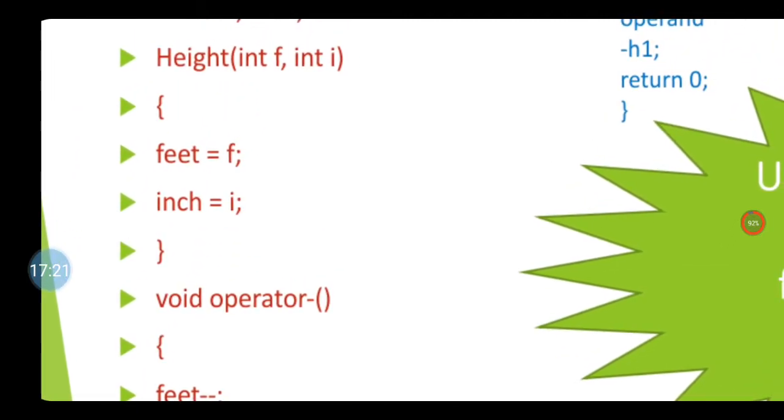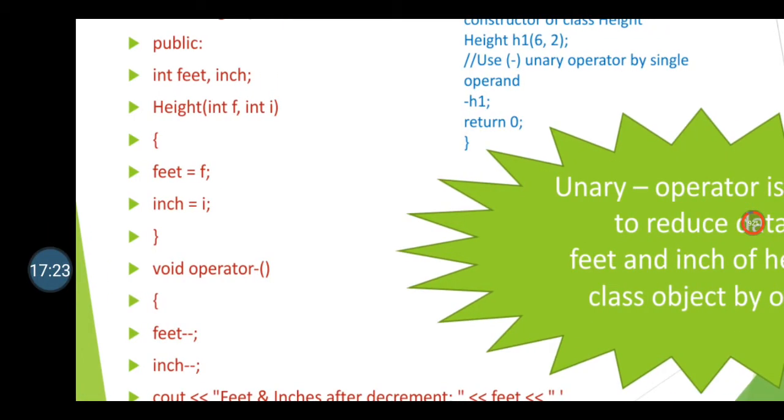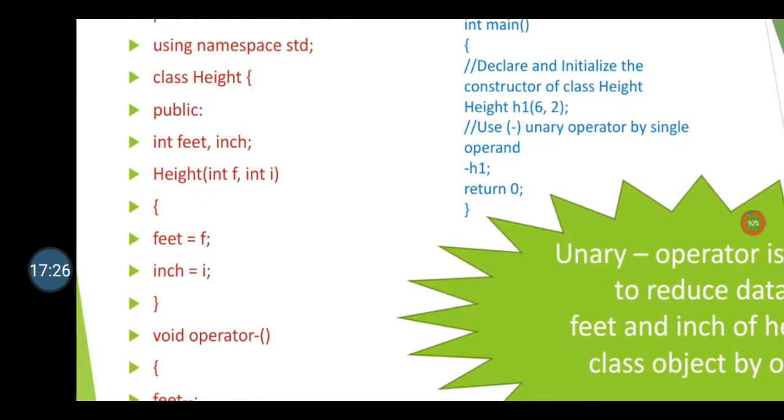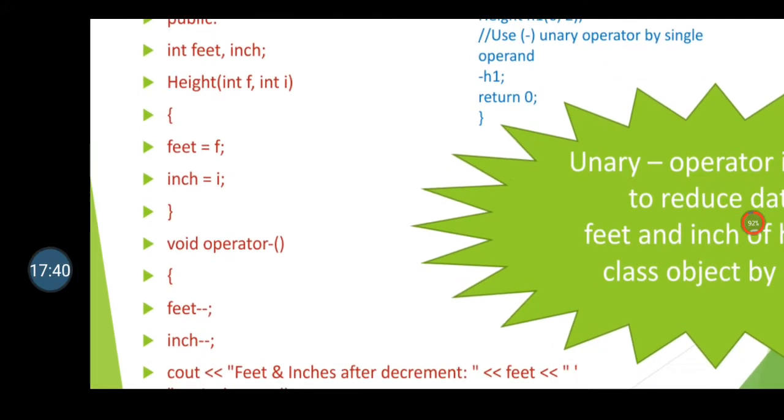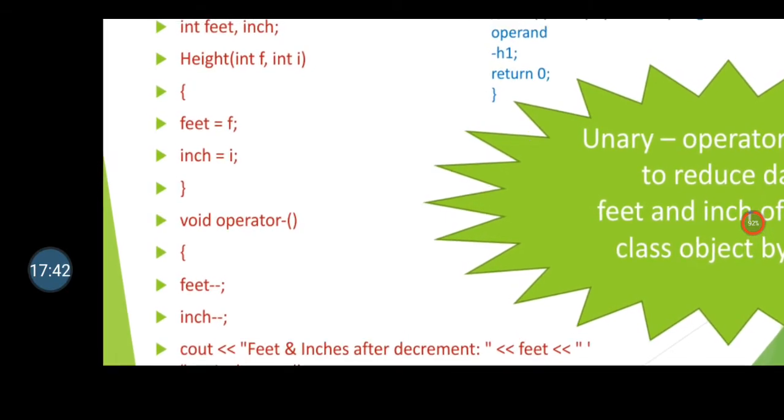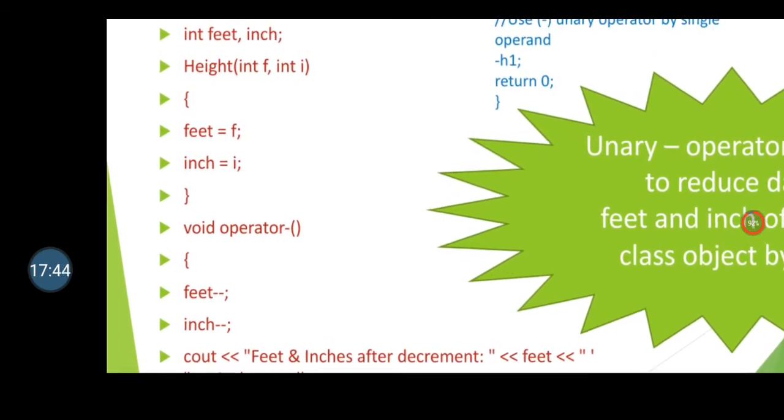So what is the output of this program? The output of this program is: when my constructor gets called, it assigns the 6 value to the f variable and the 2 value to the i variable, and after execution of the operator function, it decrements the values of these two variables by 1.